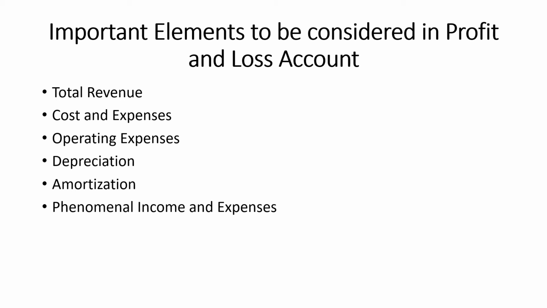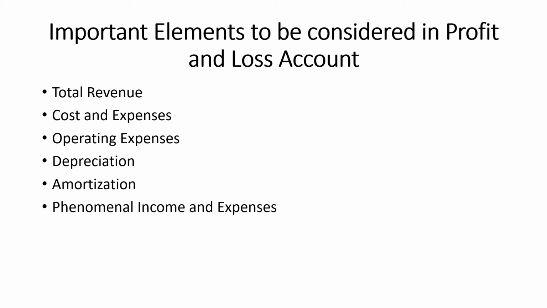And the difference between depreciation and amortization is that depreciation you calculate for tangible assets, whereas amortization is for intangible assets. And the last one is phenomenal income and expenses. Here, phenomenal income is income which is not recurring in nature. For example, profit on sale of any fixed asset or insurance coverage received, all this you can take as examples under phenomenal income.